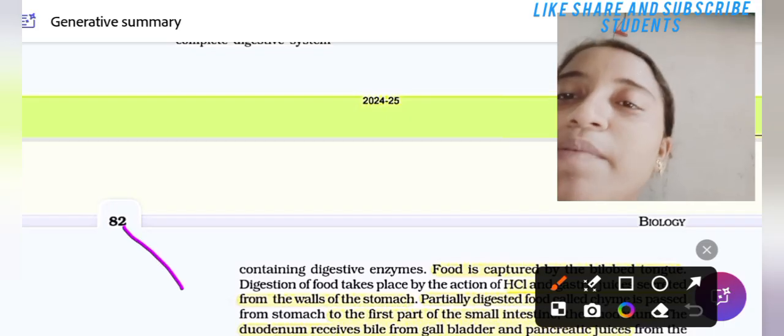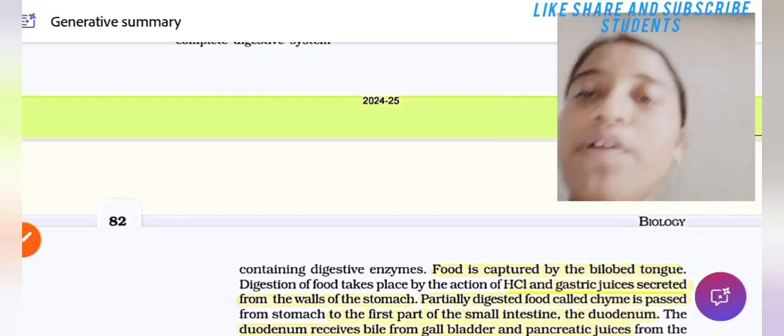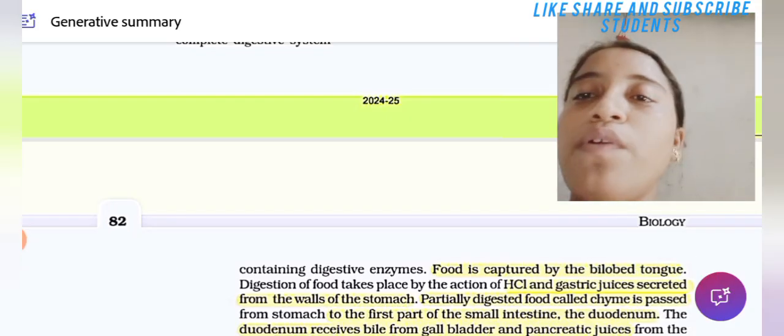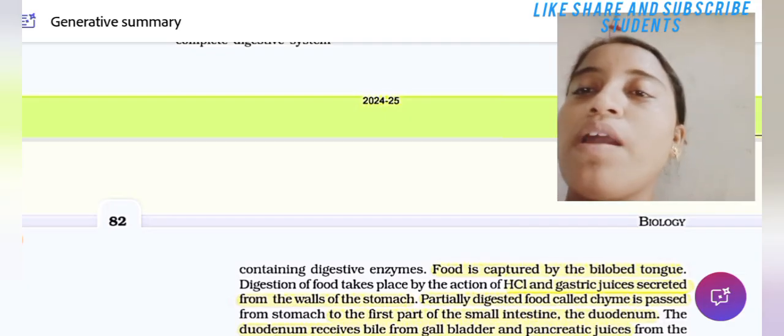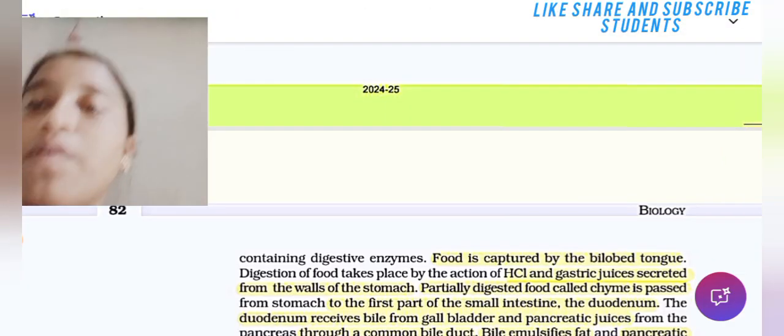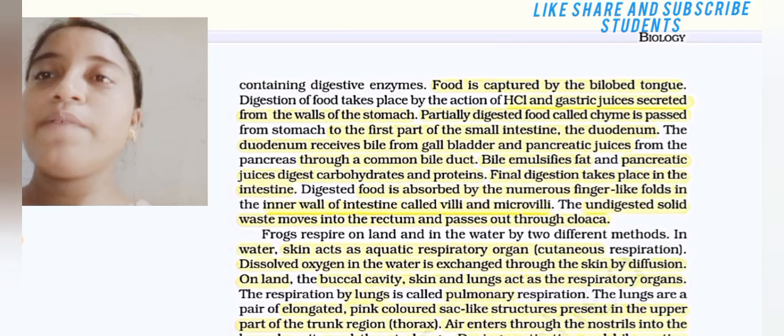Pancreatic juice contains digestive enzymes. Food is captured by the bilobed tongue. Digestion of food takes place by the action of HCl and gastric juice secreted from the wall of the stomach.